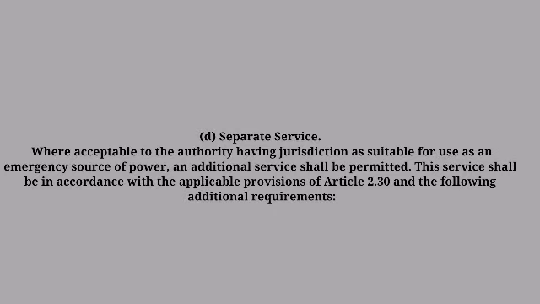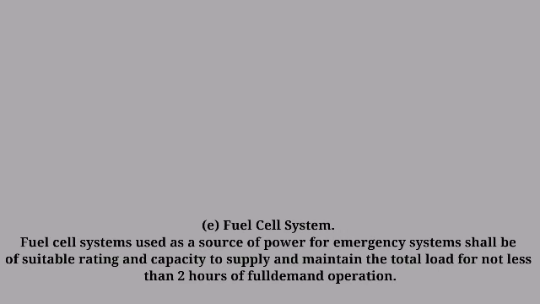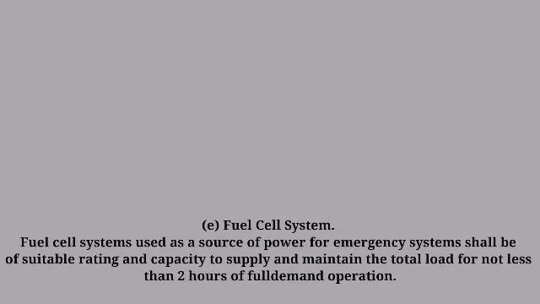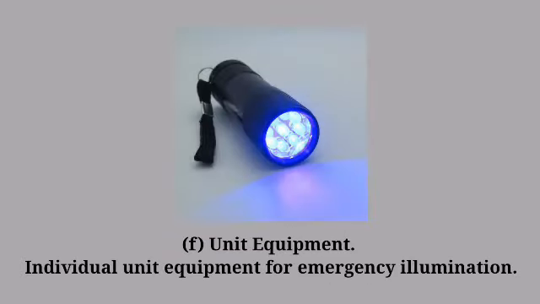D. Separate service. Where acceptable to the authority having jurisdiction as suitable for use as the emergency source of power, an additional service shall be permitted. This service shall be in accordance with the applicable provisions of Article 2.3 and the following additional requirements. E. Fuel cell system. A fuel cell system used as a source of power for emergency systems shall be of suitable rating and capacity to supply and maintain a total load for not less than 2 hours of full demand operation. F. Unit equipment. Individual unit equipment for emergency illumination.